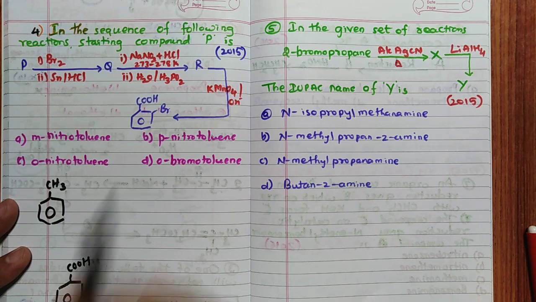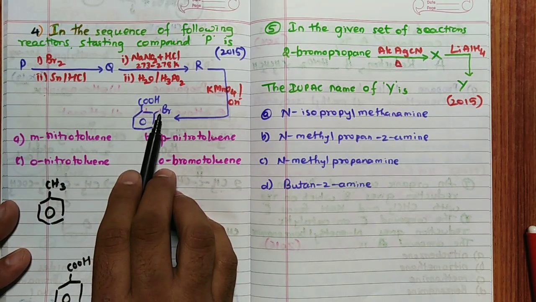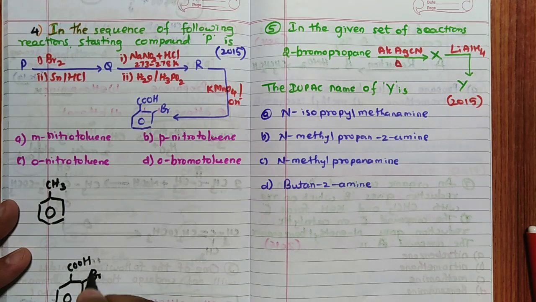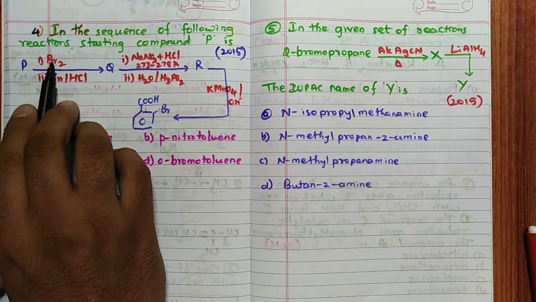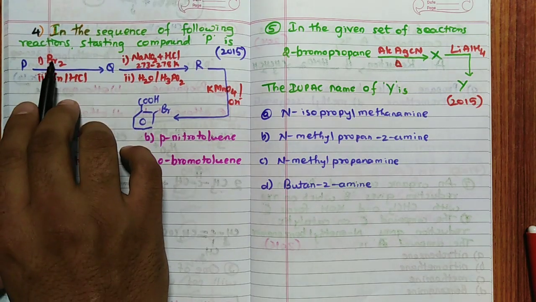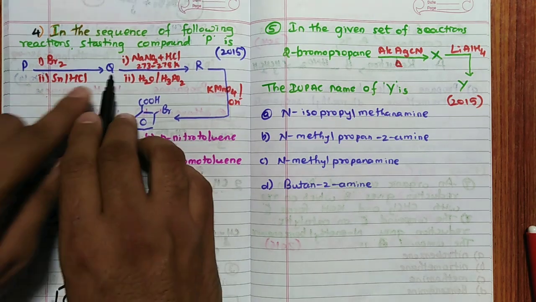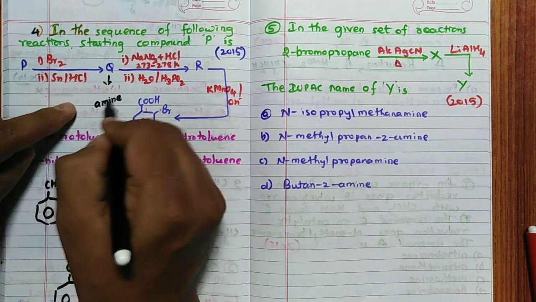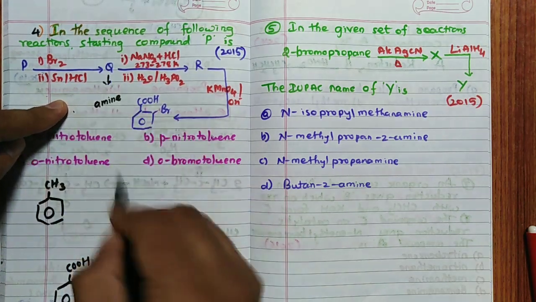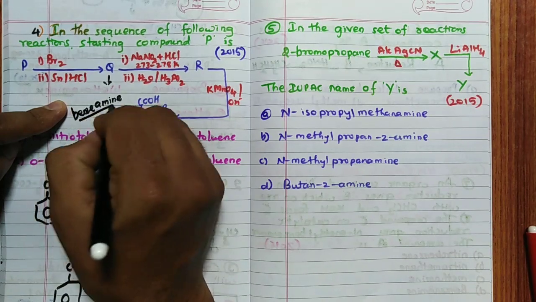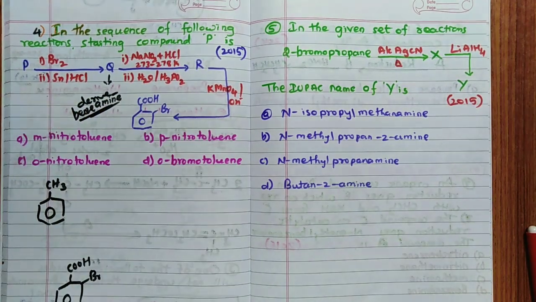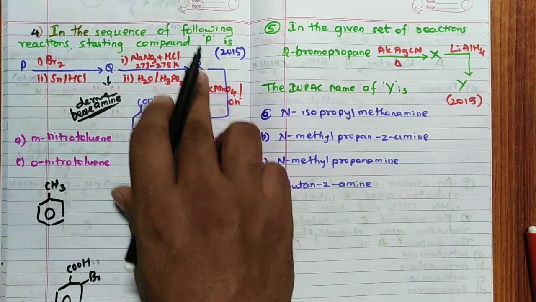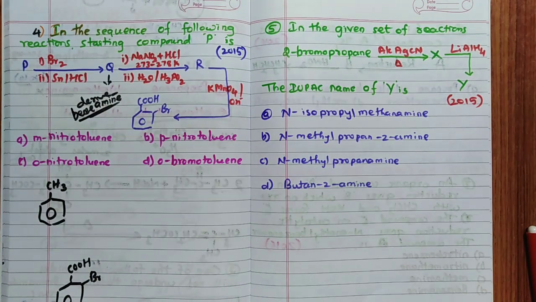Then here you can see Br is there. Here bromination is done. To do this bromination, followed by reduction to form Q, remember Q should be an amine. Definitely, benzene is there, so benzene amine, the derivative of benzene amine, aniline. It should be a derivative of aniline. Then only you are going to get R, which undergoes this diazotization reaction.